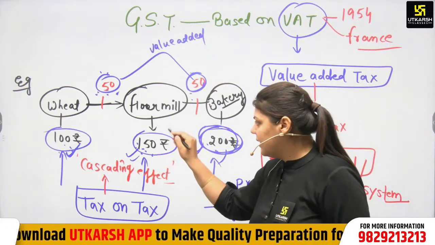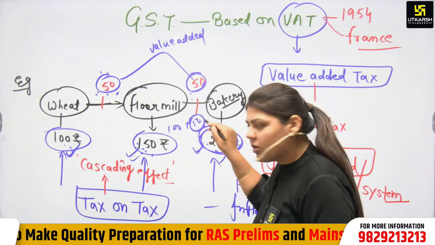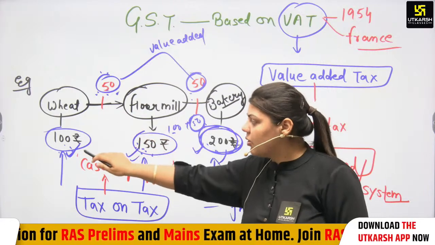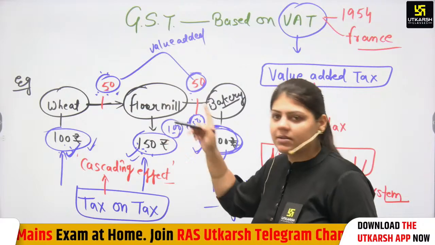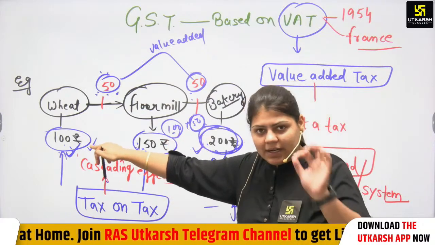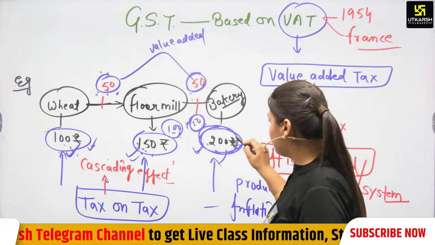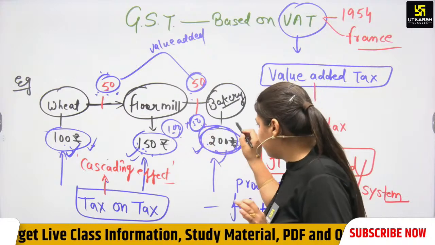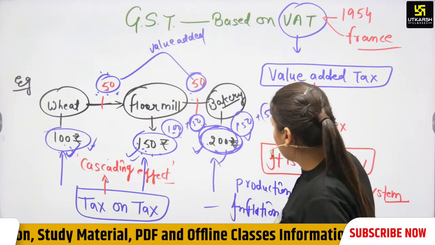Here it is 100 plus 50. Tax should be given only on 50, but we are giving on 100 as well. Why on 100 as well? Because we have already given it here. Why should we give here also? The first time it is given here, the second time again here, and on 200 rupees, the tax should be given only on 50 rupees, but we are giving on 150 also and 50 also.